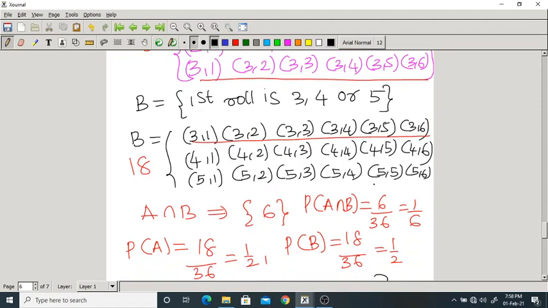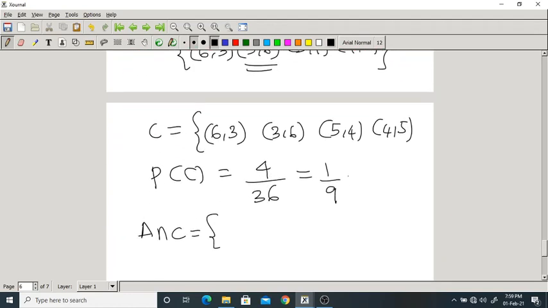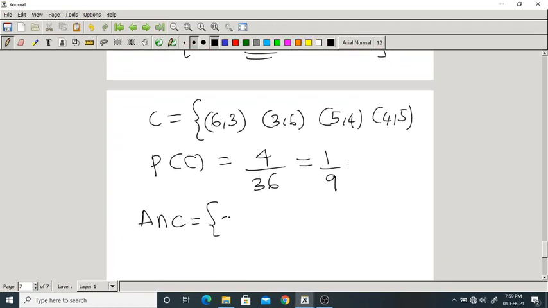What is that? 3,6. Correct? So A intersection C is 3,6. So what is the probability now? One element given by 36.